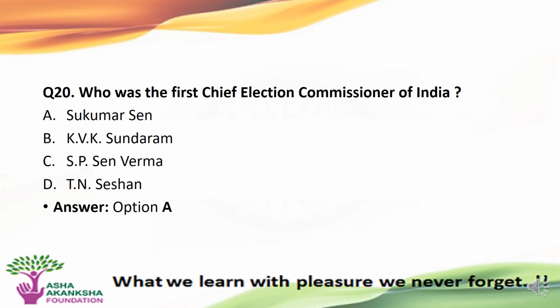The next question is, who was the first Chief Election Commissioner of India? Options are A. Mr. Sukumar Sen, B. K.V.K. Sundaram, C. S.P. Sen Verma, or D. T.N. Seshan. The correct answer to this question is Mr. Sukumar Sen was the first Chief Election Commissioner of India.